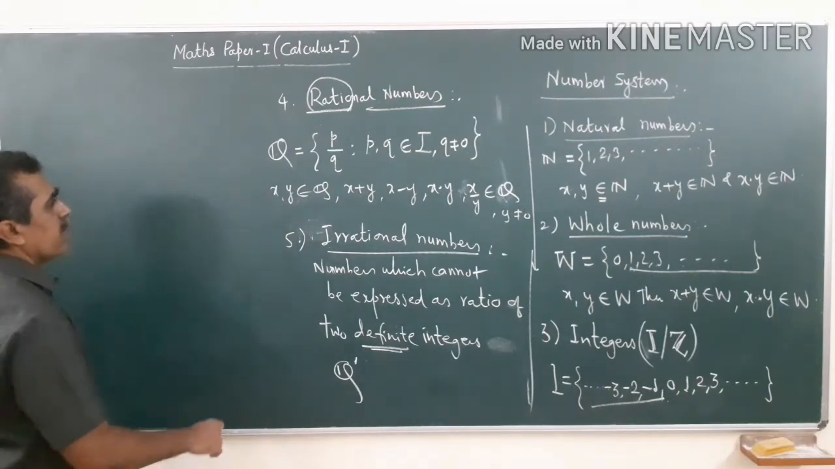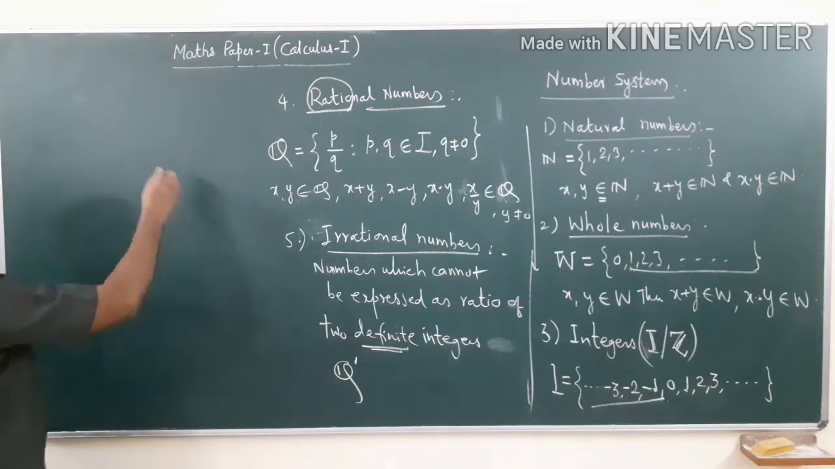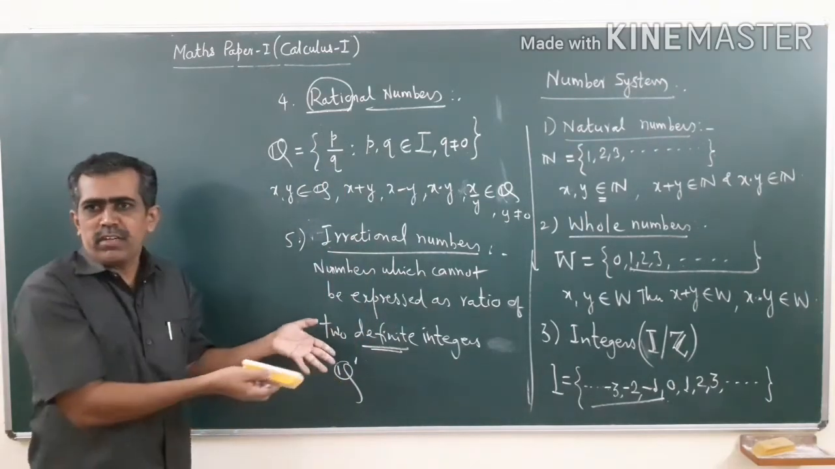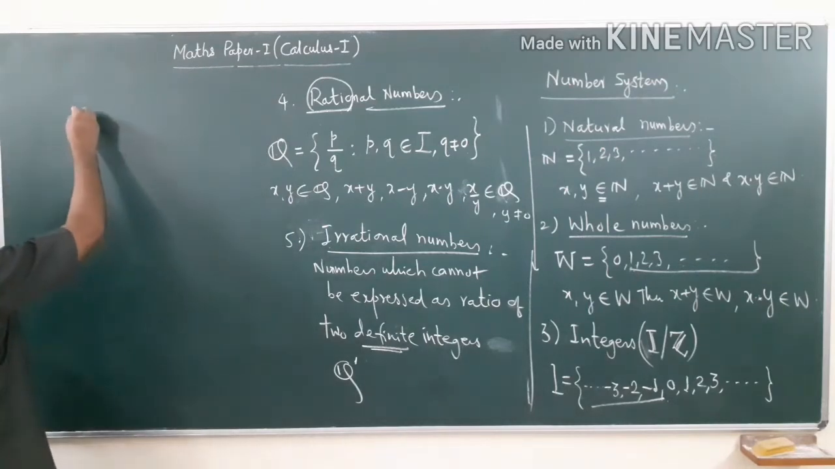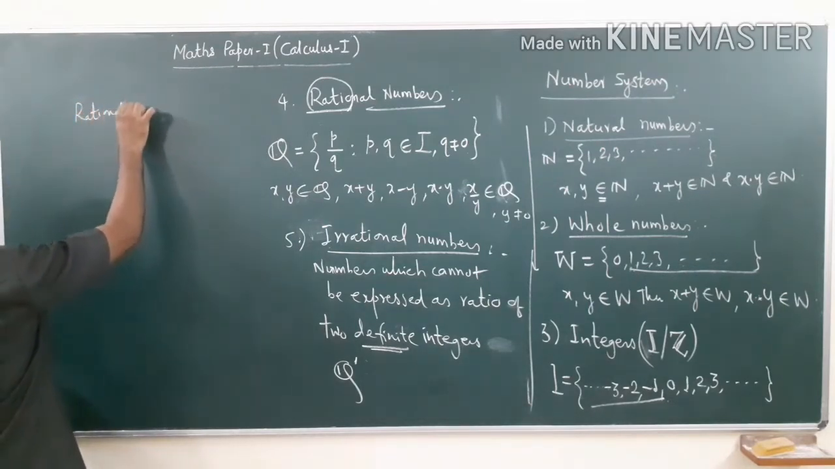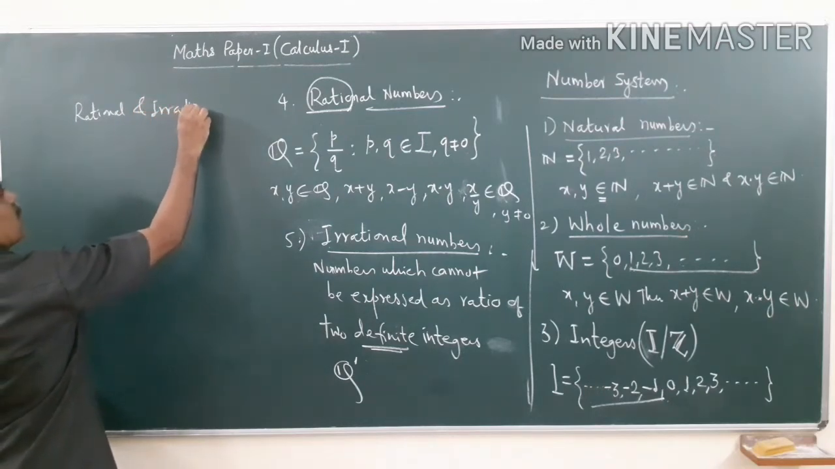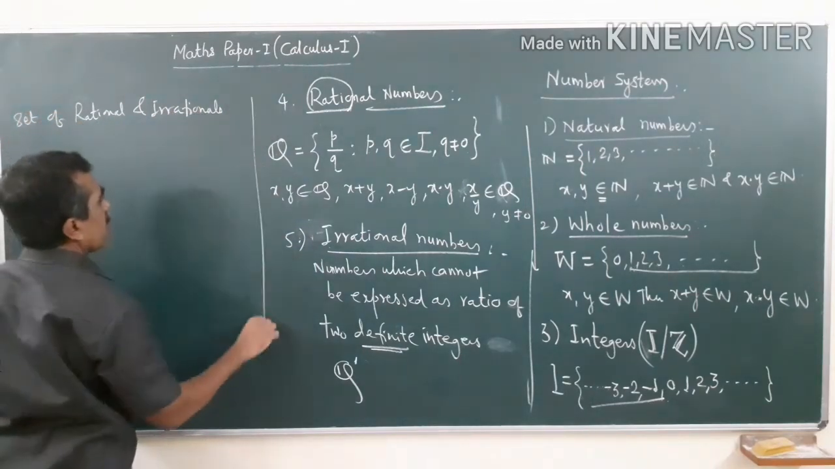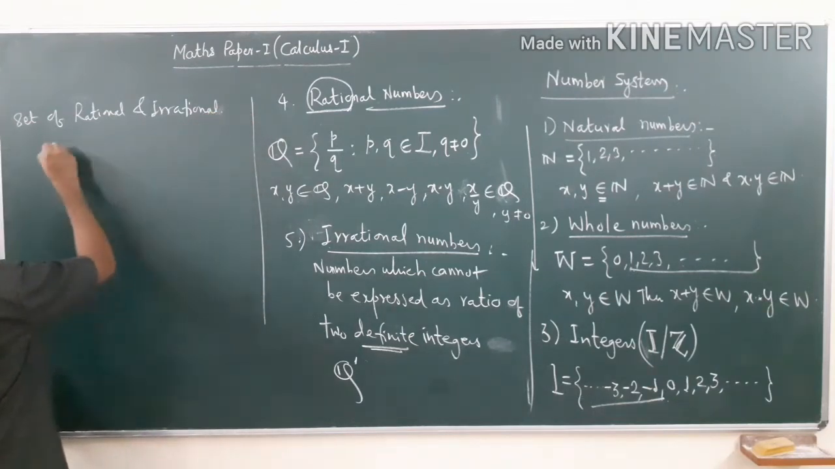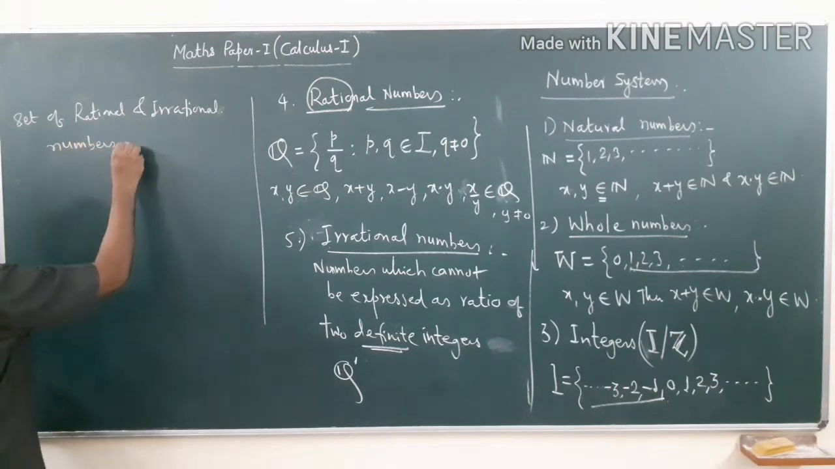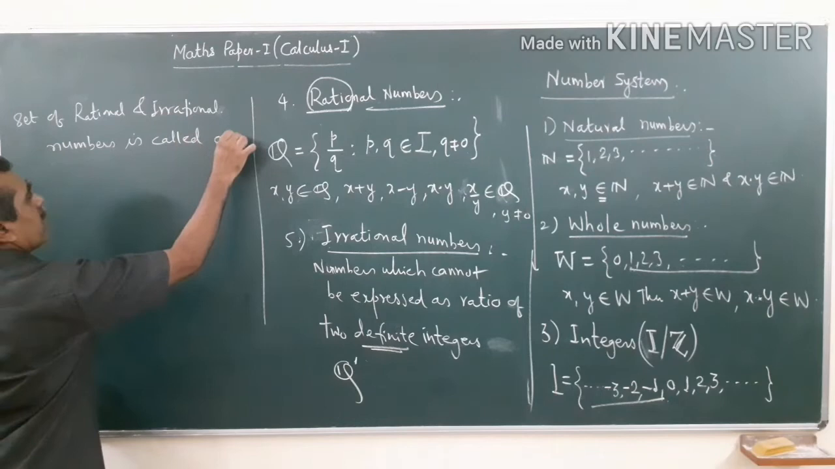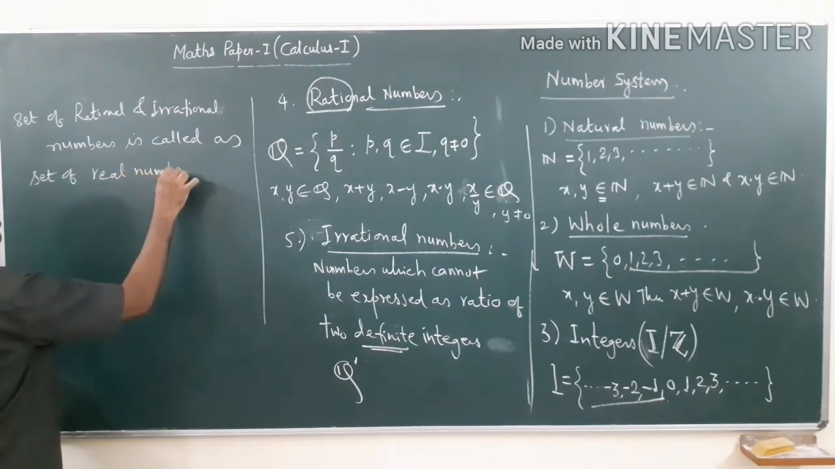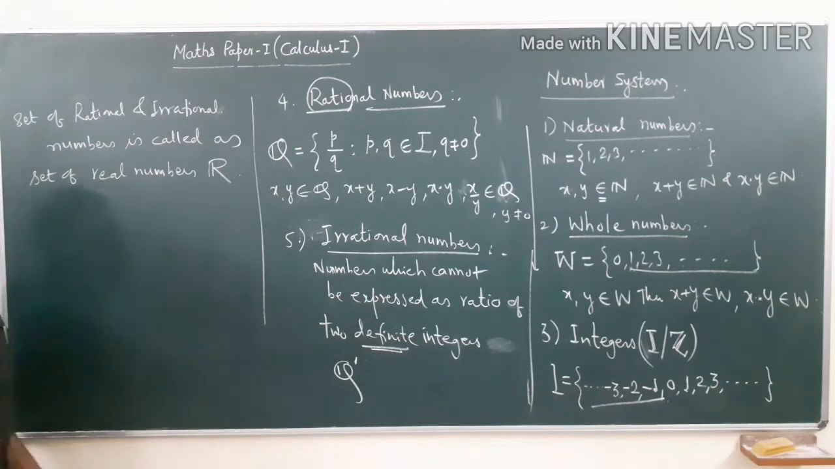Now, if I take those which can be expressed as a ratio of two integers and those which cannot be expressed as a ratio of two integers, and combine them, the set of rationals and irrational numbers is called the set of real numbers, and it is denoted by script R, the set of real numbers.